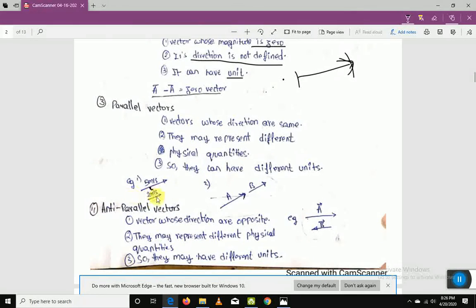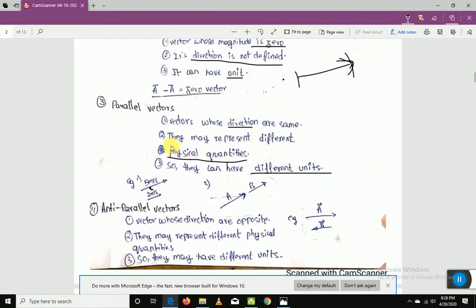Even if one is velocity and another is acceleration, if their directions are the same, then we can call them parallel vectors. It doesn't bother whether they are the same quantities or different quantities. We are only interested in the direction. If the directions are the same, parallel vectors, that's it. And they may have different units as usual. If they are different physical quantities, there will be different units, right? Here we can see 5 meters per second, 2 meters per second square. One is velocity, one is acceleration. Different physical quantities, different units.